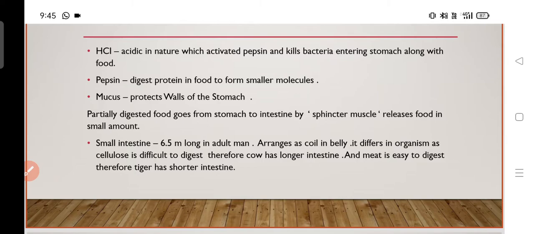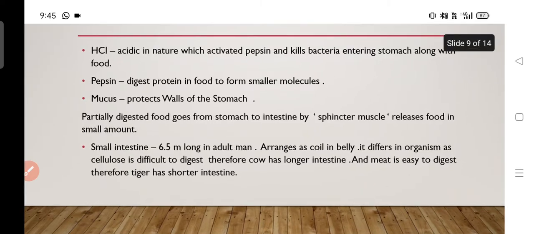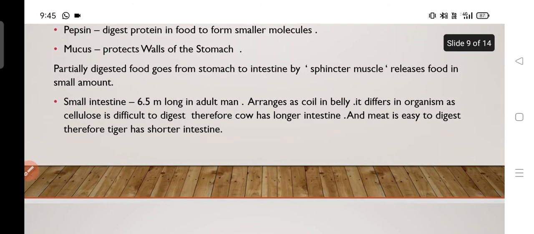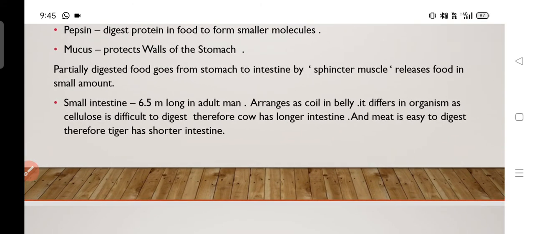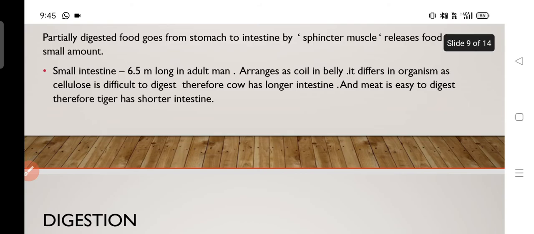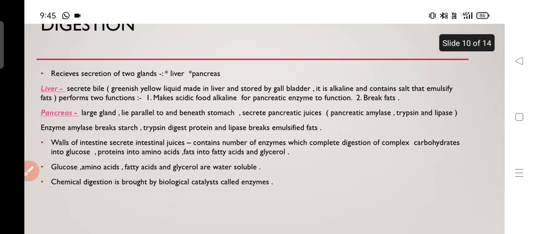Now after 3 to 4 hours, this partially digested food from the stomach reaches the intestine through the sphincter muscles. The small intestine of a human adult is 6.5 meters long and it varies from organism to organism. As cellulose is not easily digestible, herbivores have a long intestine, and as meat is easily digestible, carnivores have a short intestine.